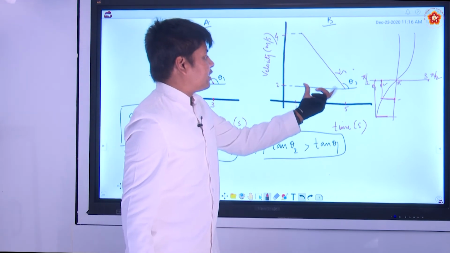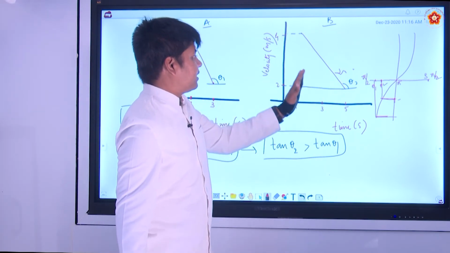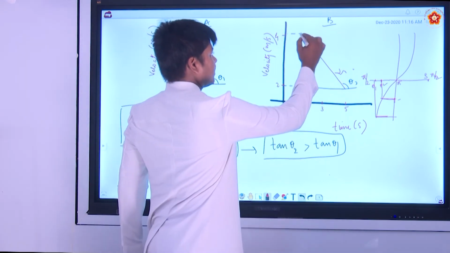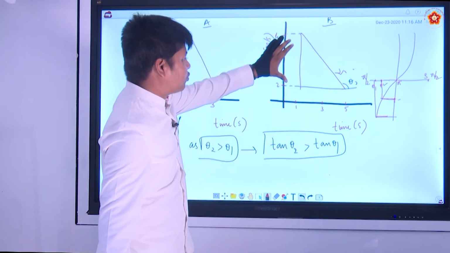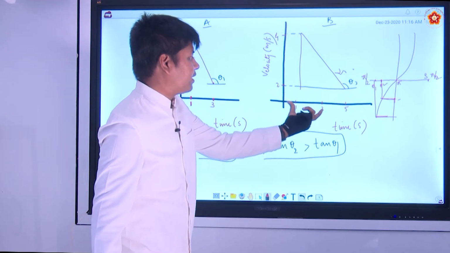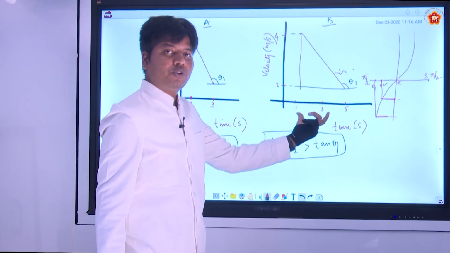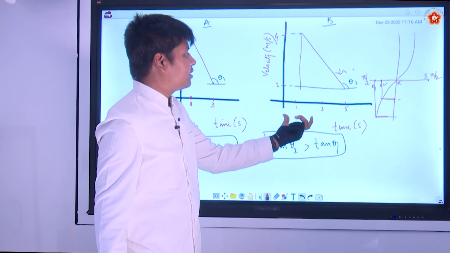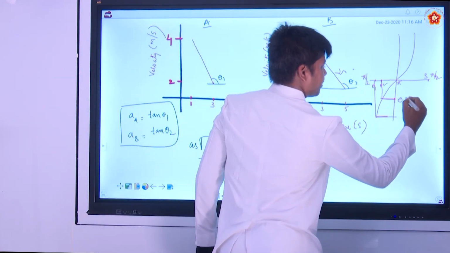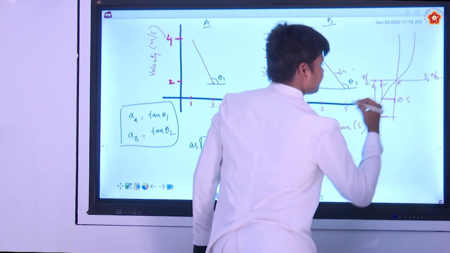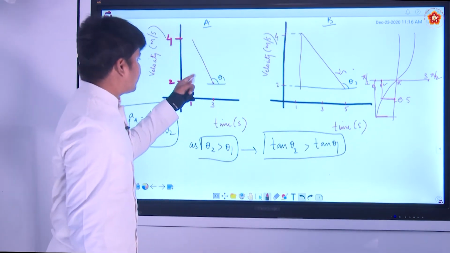So here the tan theta 2 value is what, the change in this by change in this, right, opposite by adjacent. What is the opposite change? 2 by what, 4, right. 2 by 4 is 1 by 2, which is 0.5. So this is minus 0.5. Now what is the slope here?